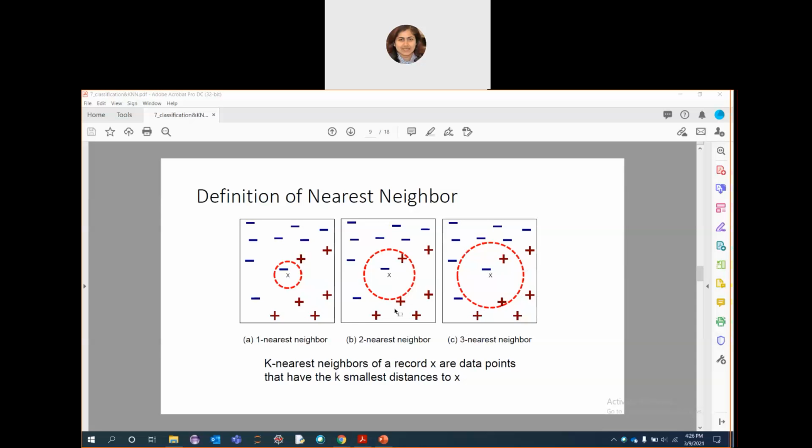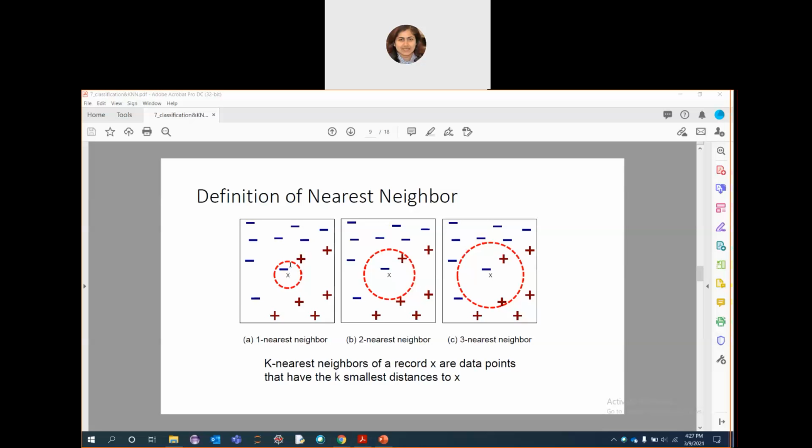So the first, second, third nearest neighbors of a test instance are located at the center of each circle. The instance marked by the cross is classified based on the class labels of its neighbors. Where the neighbors have more than one label, the test instance is assigned to the majority class of the nearest neighbors. So in figure 1, the one nearest neighbor of the instance is a negative sample, therefore the instance is assigned to the negative class.